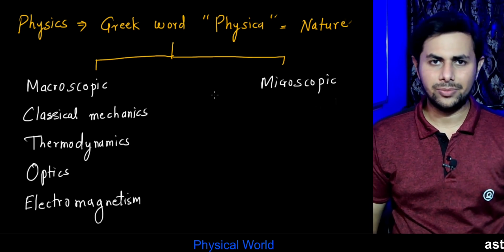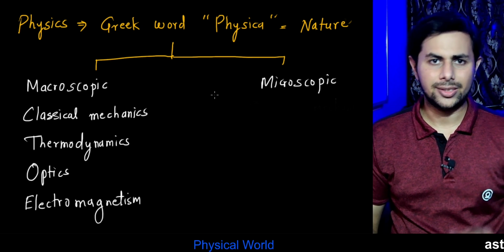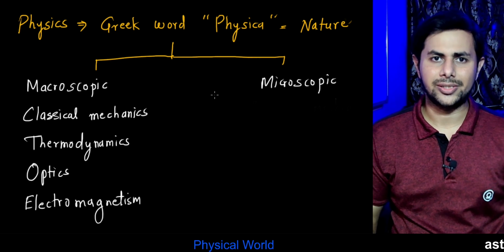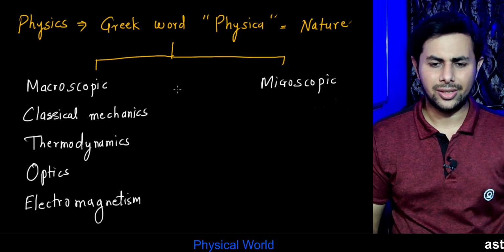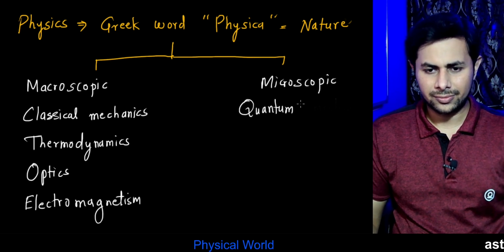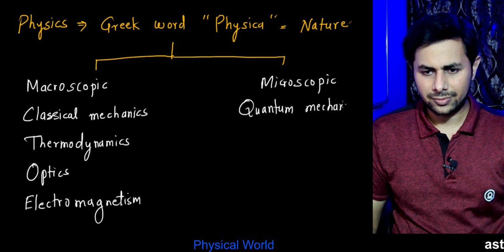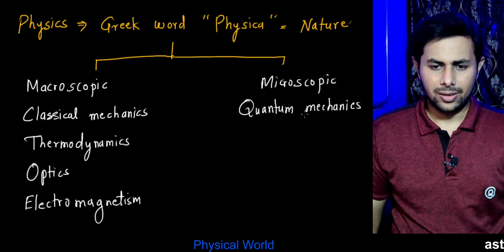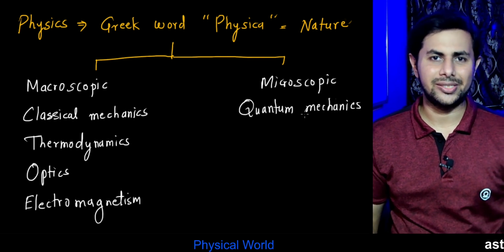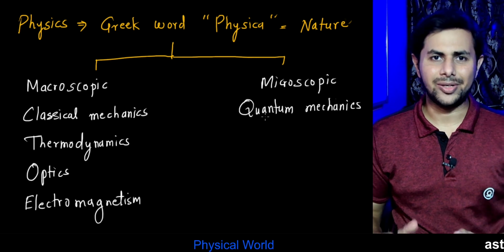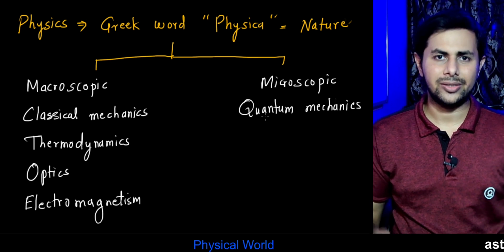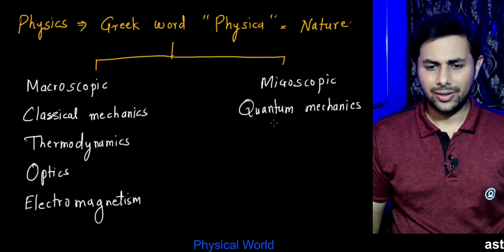And in the microscopic domain, we study small particles like atoms and molecules, and also their constituent elements, the protons, neutrons, and electrons. This subject is known as quantum mechanics. It might feel shocking to you that Newton's laws that we have been studying since ninth standard are not applicable at this level, for small particles like atoms, molecules, or even protons, neutrons, electrons.